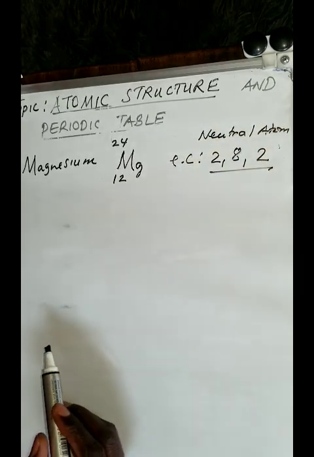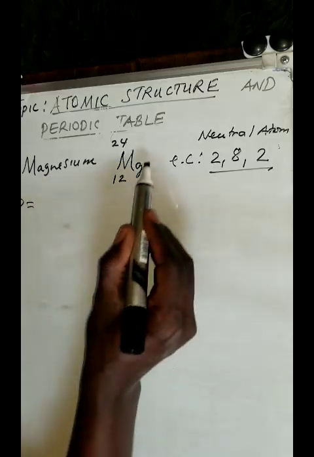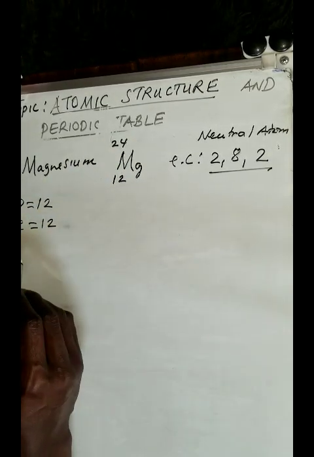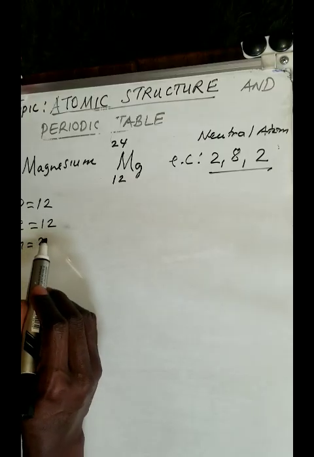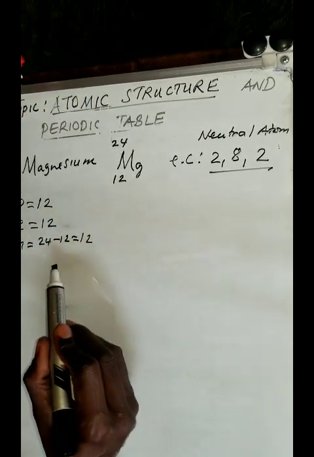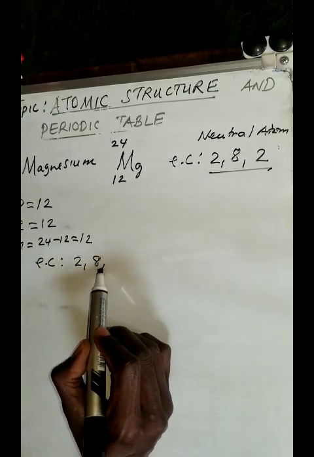It has neither lost nor gained. So how many protons are there in a neutral atom? There are 12. How many electrons? There are 12. How many neutrons? It is 24 minus 12, which will give you 12. And like I said, the electronic configuration is 2, 8, 2.